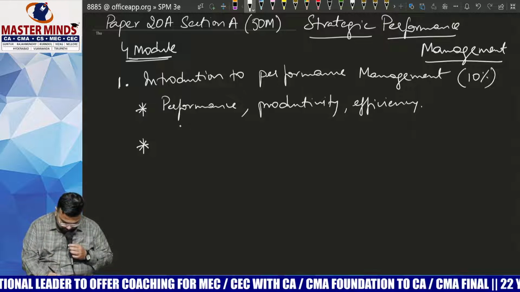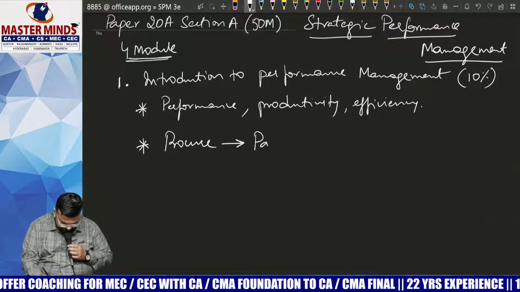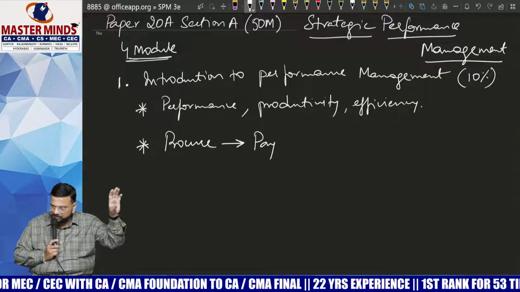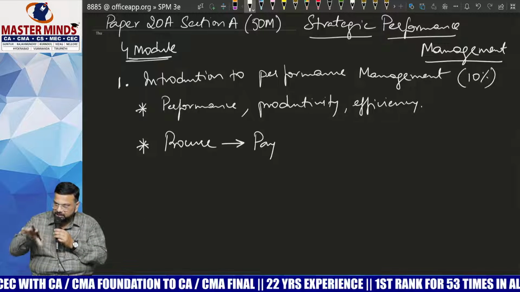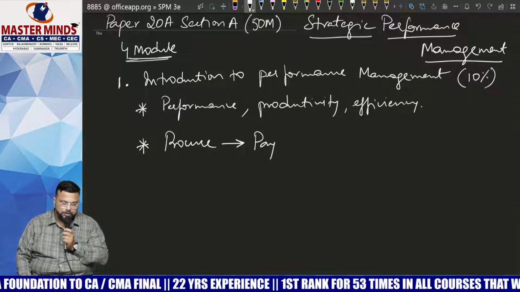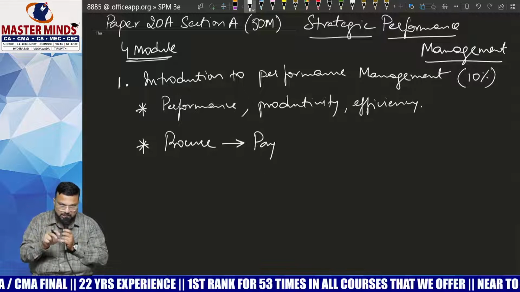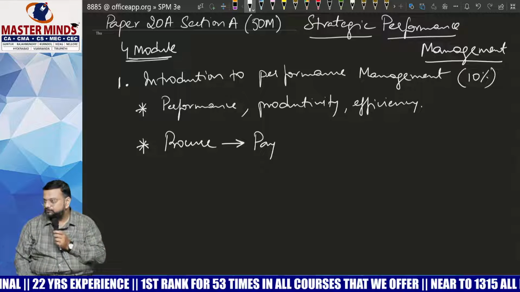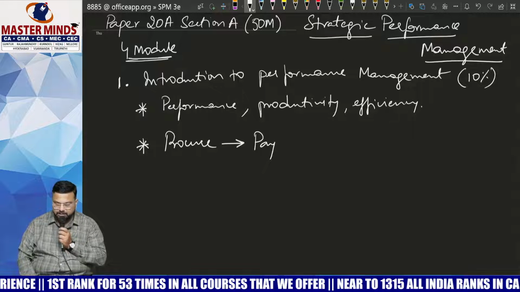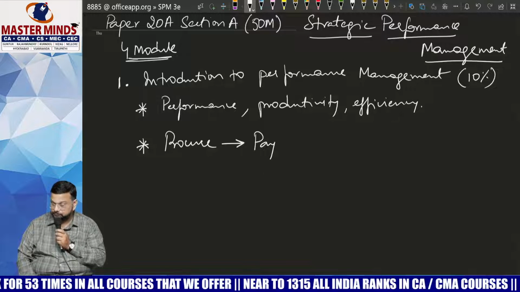The second unit that we are going to discuss in this module is procure to pay. The entire procedure from the time we procure raw material till we pay money to the supplier. That means whatever you have learned in the material cost chapter, a certain extent of it will be discussed here from the management point of view. Am I clear? I hope you remember, Nana, who purchases raw material? Purchase department. Who receives raw material? Stores department.